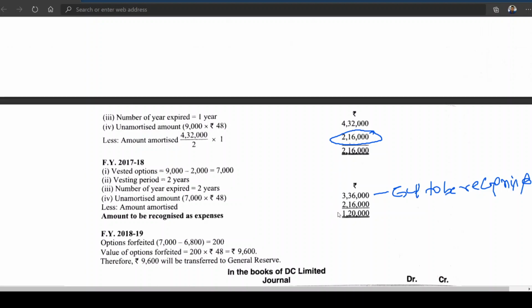The amount to be recognized as expense is how much? 1,20,000. Is this clear?